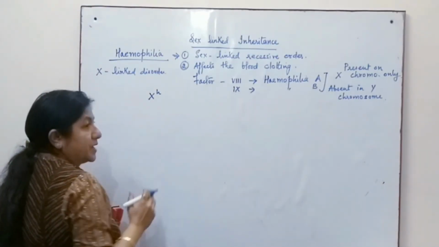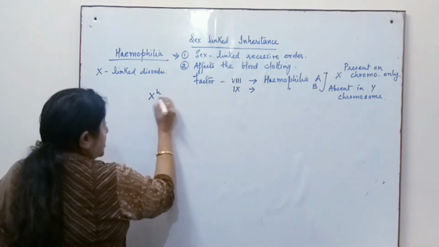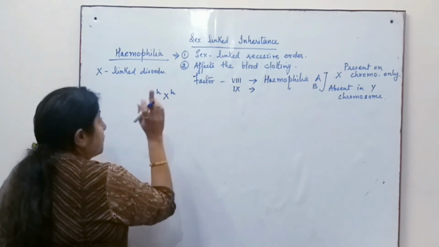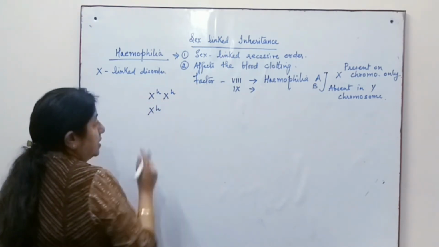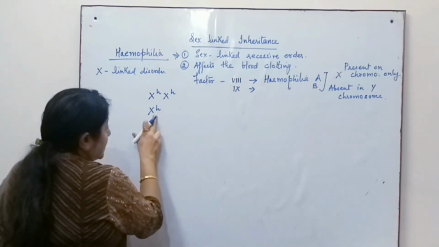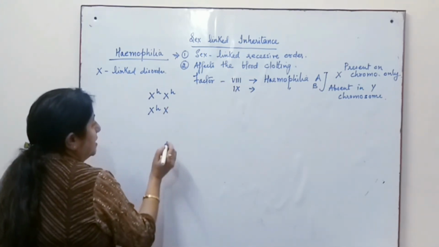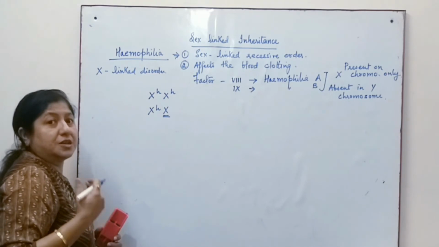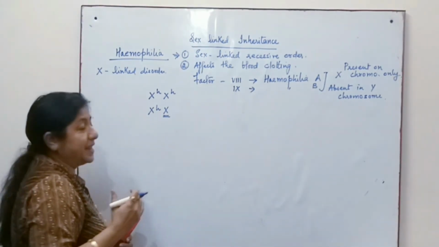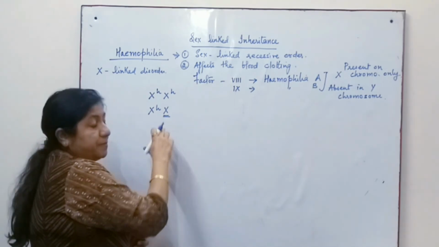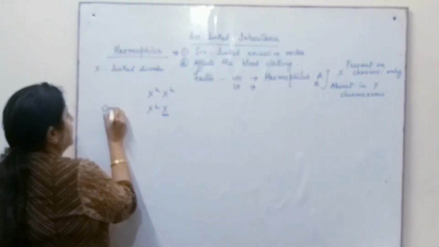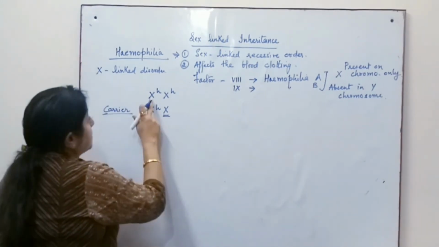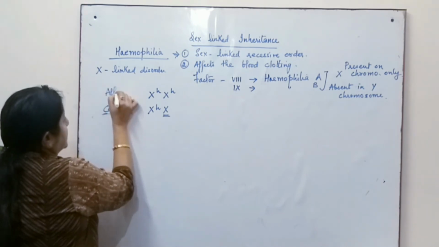So for a female to be affected by hemophilia, she has to have both the factors hemophilic. If one of the parents passes on the hemophilic factor and the other is normal, then the normal X chromosome will produce sufficient proteins for clotting, and as a result this type of female will only be a carrier of the disease but is not affected, whereas in such a case she is affected.